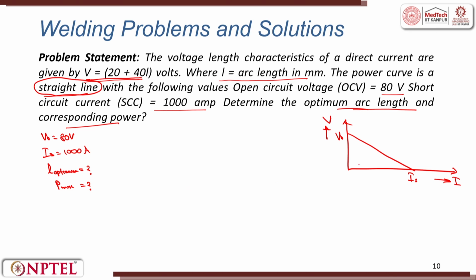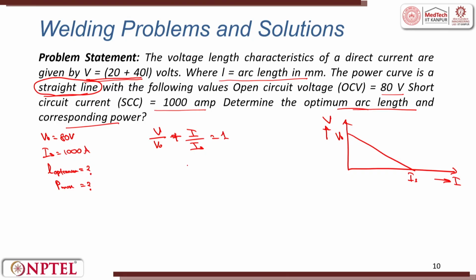Now, we have again seen this is a straight line, again putting the straight line characteristics V by V naught plus I by I s is equal to 1, and putting the values of the given voltage, that is open circuit voltage, and the short circuit current, we can put it here. So, this is not short circuit, this is open circuit voltage. We get V by 80 plus I by 1000 is equal to 1.